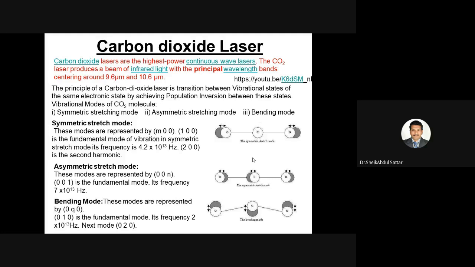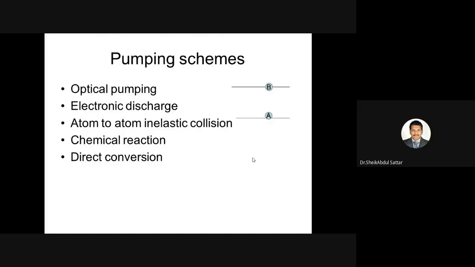The next kind of pumping scheme is chemical reaction. In this, we create a chemical reaction in the active medium that generates a lot of heat energy, which is used to excite the atoms. In direct conversion, we can convert electrical energy into optical energy. That we will discuss in the semiconductor laser. Now we are going to discuss the carbon dioxide laser construction and working.